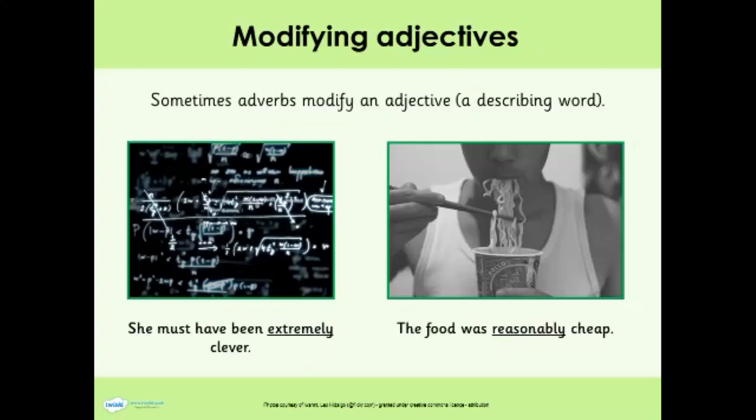Okay, sometimes adverbs modify an adjective. Remember, an adjective is a describing word which describes nouns. So in the sentences below, the adjective is clever, and the adverb that modifies the adjective is extremely. And in the second sentence, the adjective is cheap, and the adverb which modifies it is reasonably.